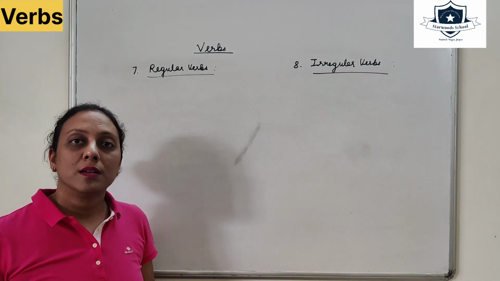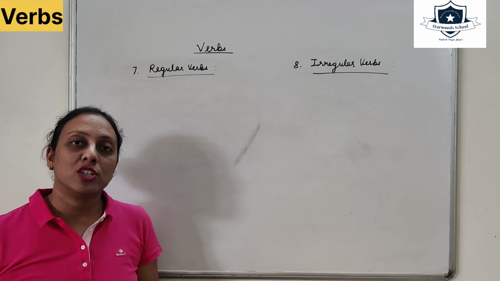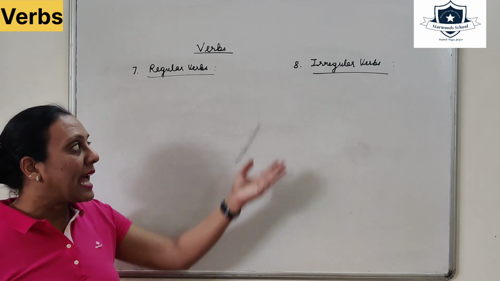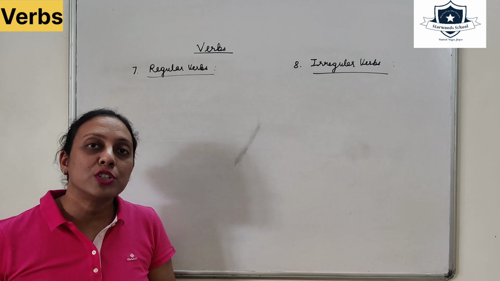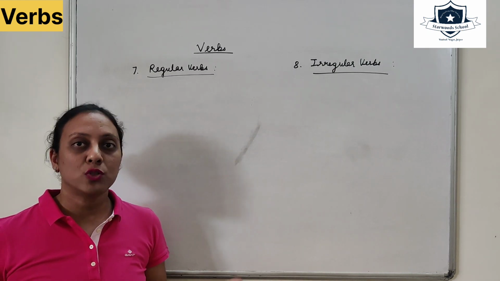Regular verbs are the verbs which have ed or d at the end when we change them to the past tense. And irregular verbs are the verbs which do not have ed or d at the end when we change them to their past tense.